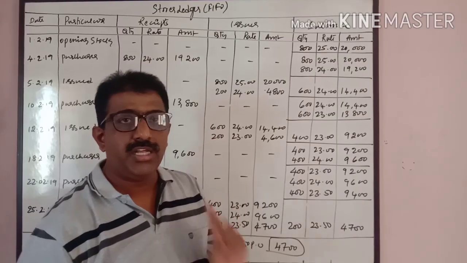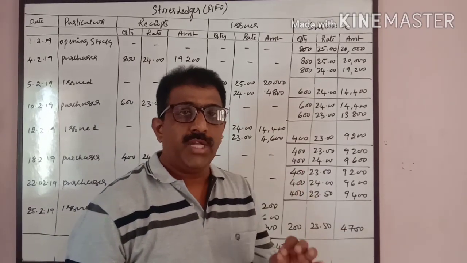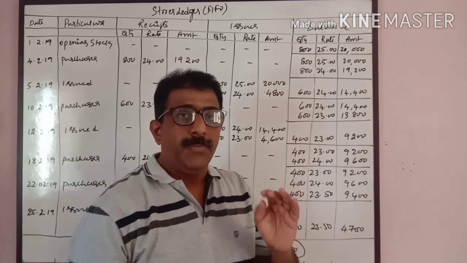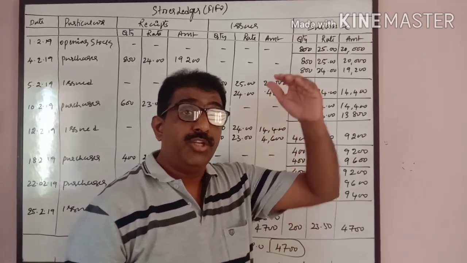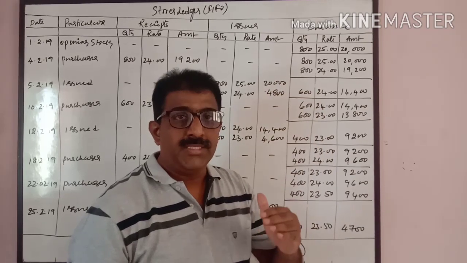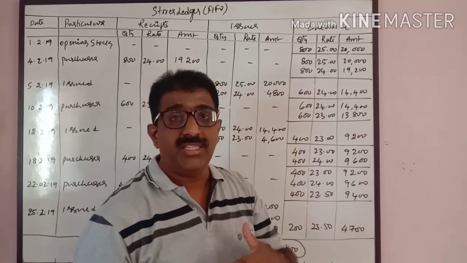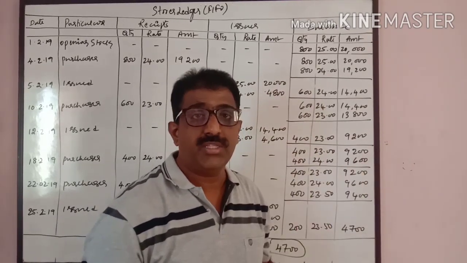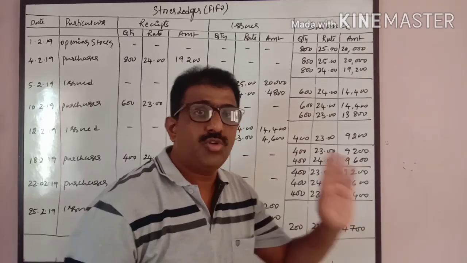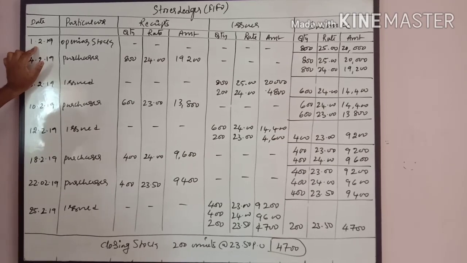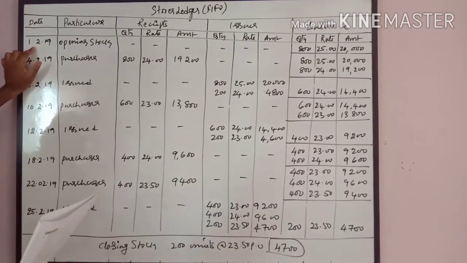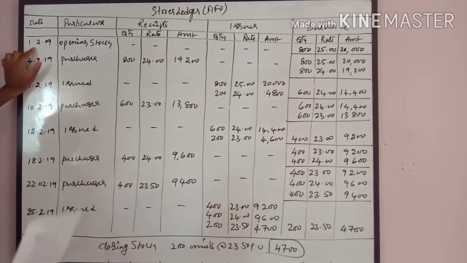First I will work out under the FIFO method. Before that, once again I will repeat: in the FIFO method, the materials are issued from top to bottom. Means whatever stock we received at the earliest will be sent out first for the production process. Now just look at this answer. First we have to take the opening stock. It is given in the adjustment, the last part, stock on 1st February 2019.